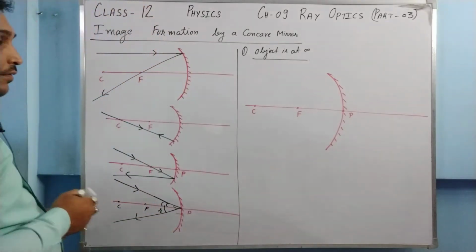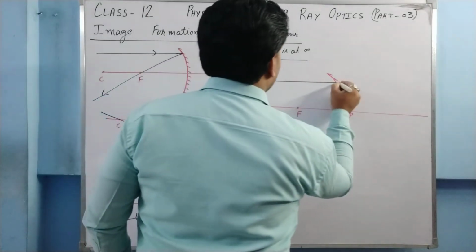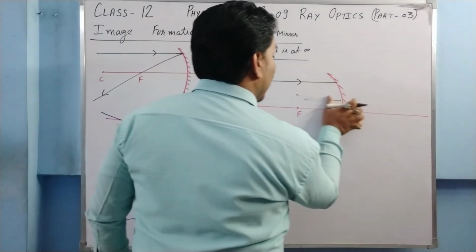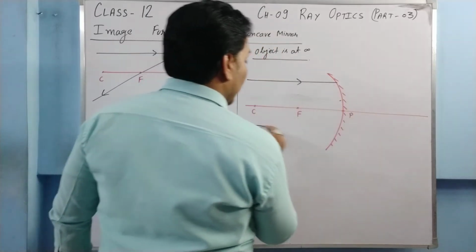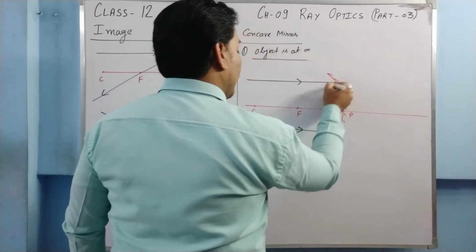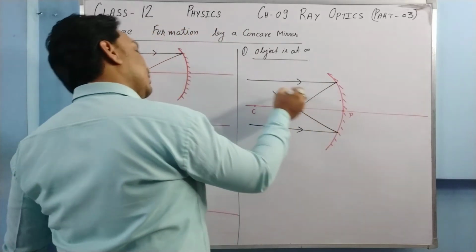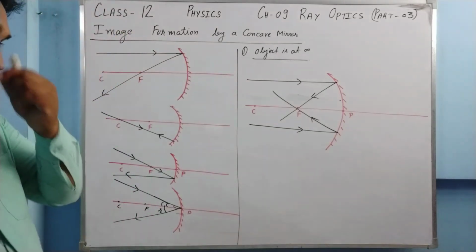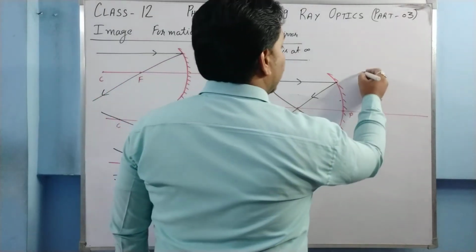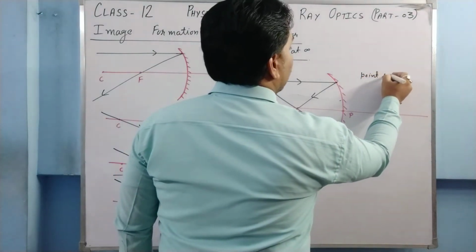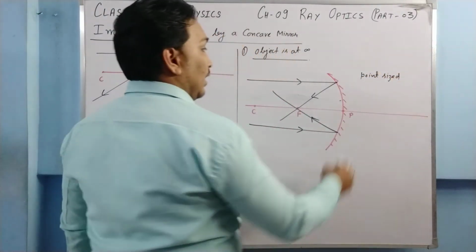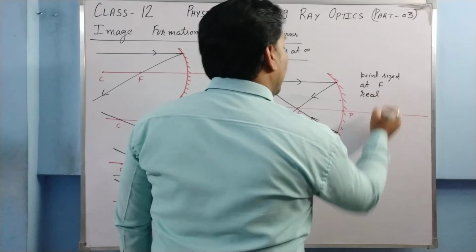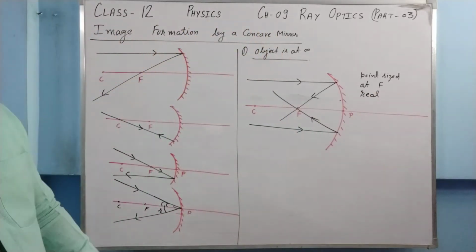If the object is at infinity, the rays must come parallel to each other, and parallel to the principal axis also. After getting reflected from the mirror, they pass through the focus. So we get a point-sized image. It is at focus. It is real. We cannot say inverted or erect because it is point-sized.